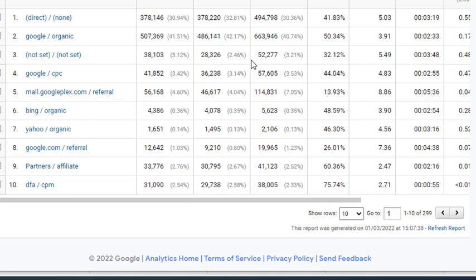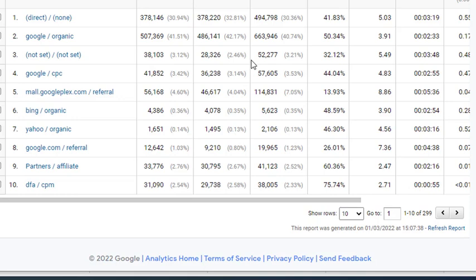So it's important to make sure that you're looking at the right statistics. But direct is receiving more credit. But in reality, and you know about the customer journey, they don't just type in your website address randomly. They've come from someplace else. So how come the last action is getting all of the credit?